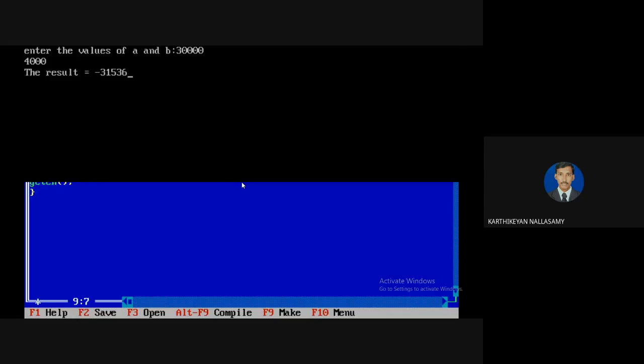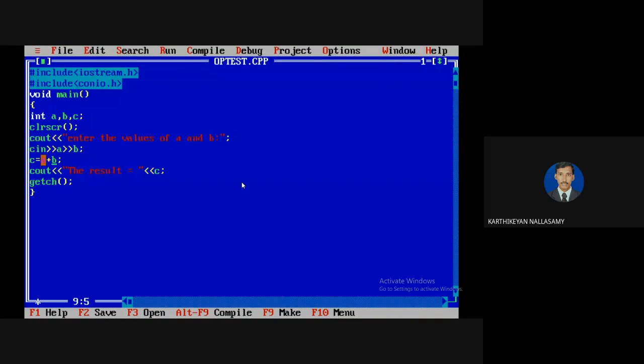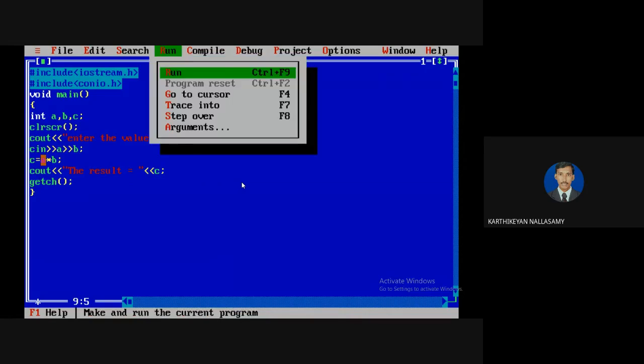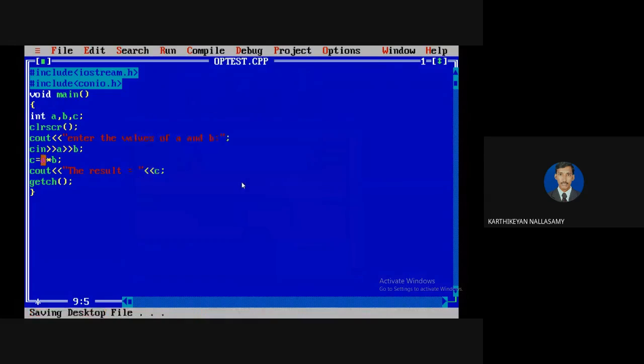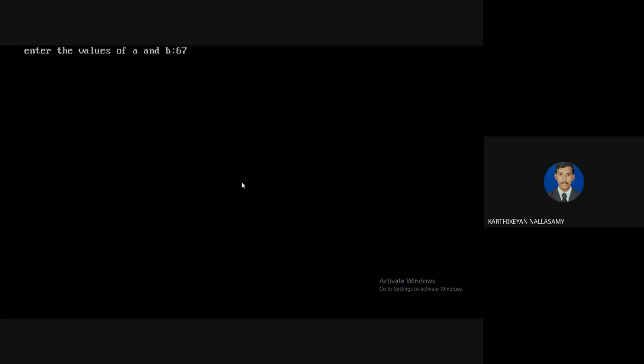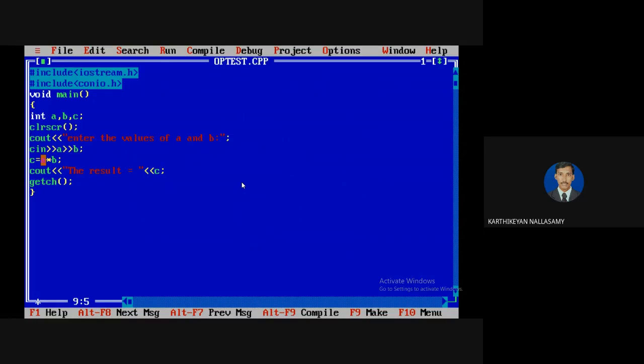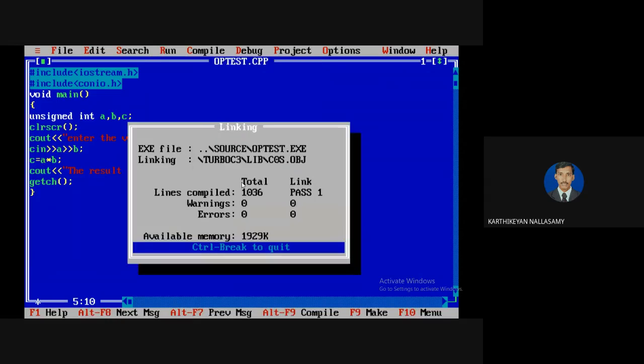So while performing any kind of operation, always try to check your overflow issues before getting any input from the user. For example, I'm going to enter like this. Surely the overflow is possible because it goes beyond the range. Even if you go with the unsigned integer, no problem, but there is a limit for unsigned integer. It's up to 65,535. No problem, it will work.